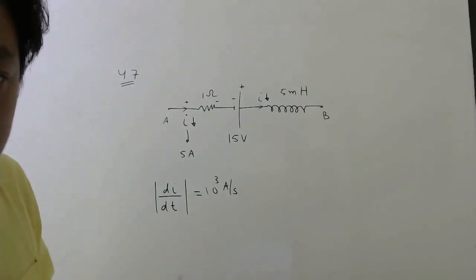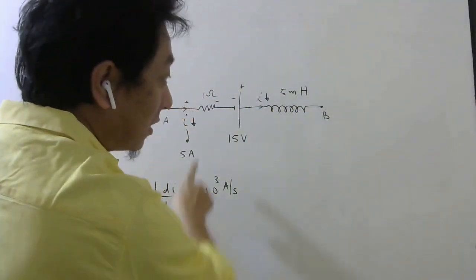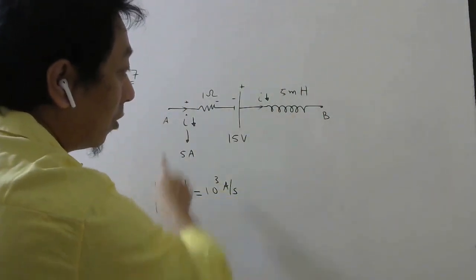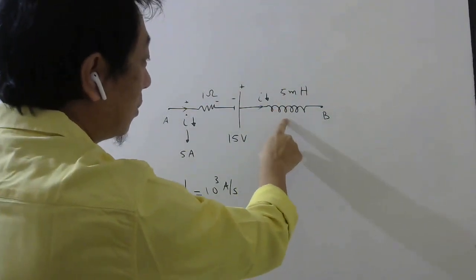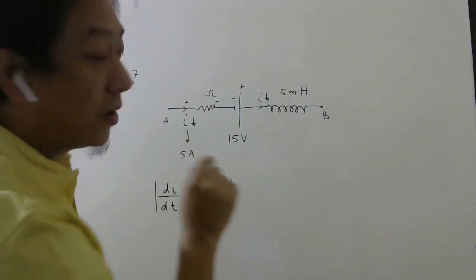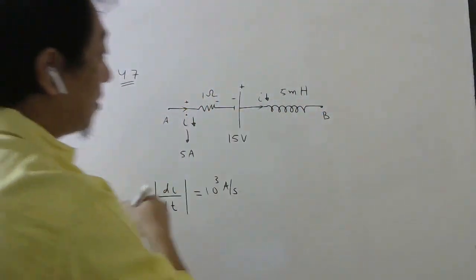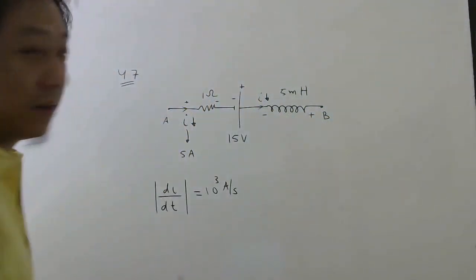So this inductor should send current in the same direction to oppose the decrease. This inductor should act like a battery which helps this current. That means this point should act positive and this point should be negative.